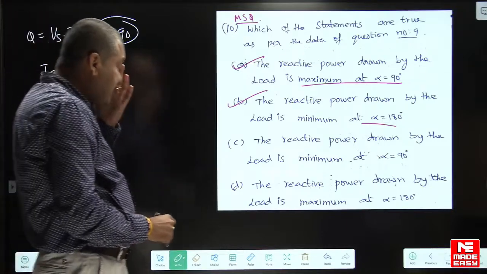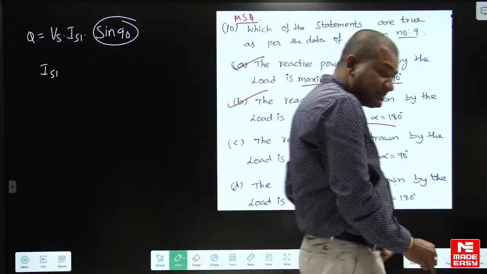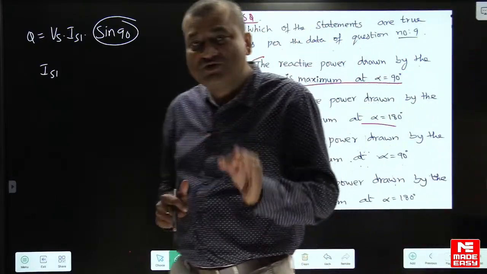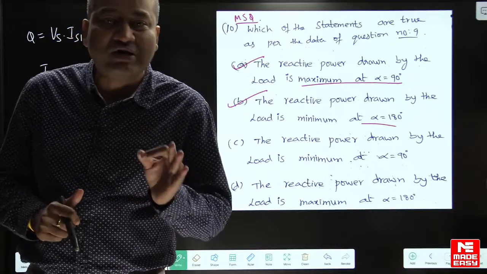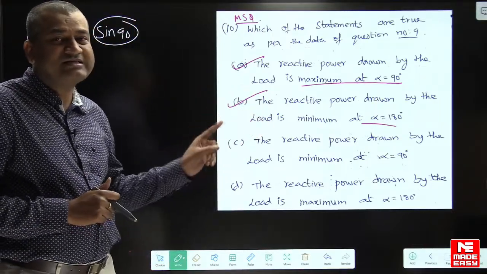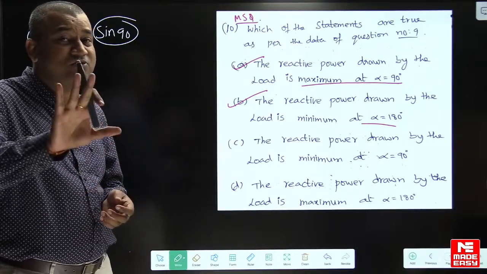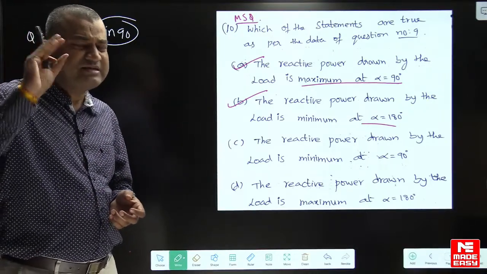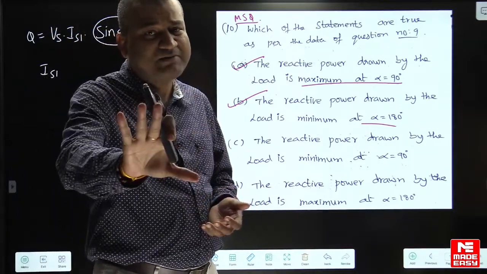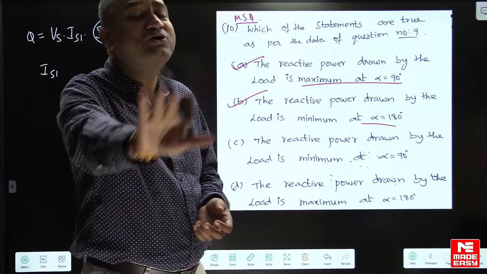So the answer is A and B. Okay guys, if you have any further doubts related to this, please go through the Bimbhra textbook. Don't lose your hopes regarding this, because we did not discuss this in the regular course. I just wanted to explain some additional questions, that is why I explained. Even if you did not get the answer, don't mind it.